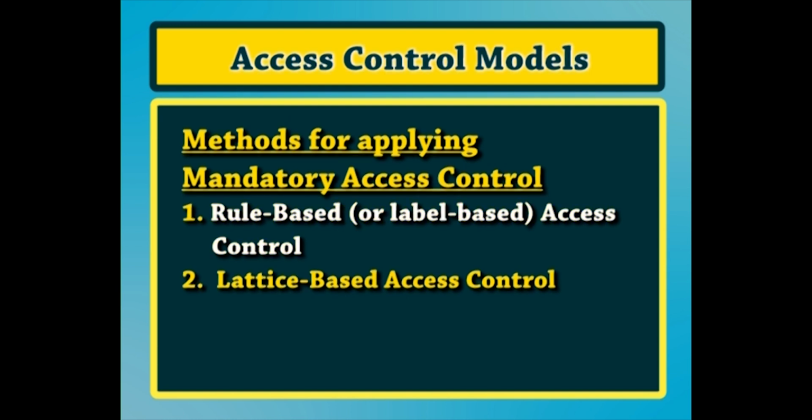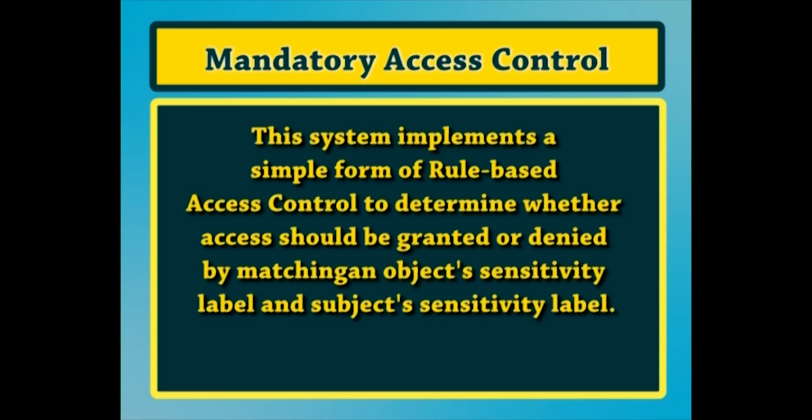Number 1, rule based or label based access control. This type of control further defines specific conditions for access to a requested object. A mandatory access control system implements a simple form of rule based access control to determine whether access should be granted or denied by matching an object's sensitivity label and subject's sensitivity label.